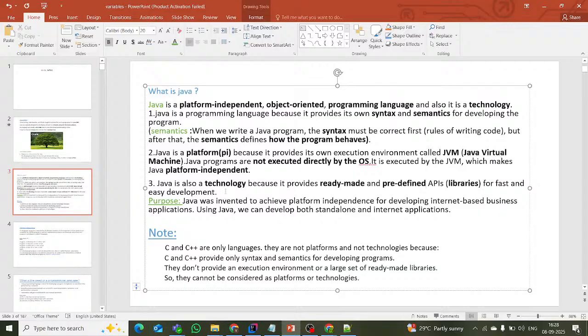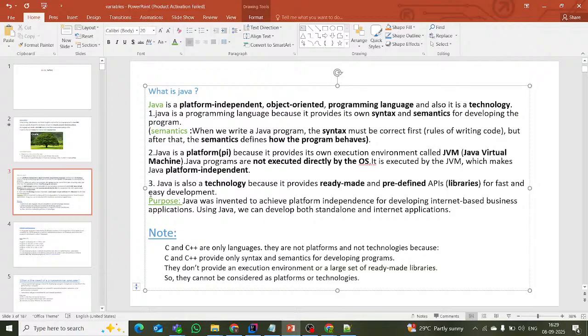That's why we call it a technology. Java is also called a technology because it has predefined APIs. Some developers already developed some classes, interfaces and methods, and we simply use them in our application for easy and fast development.